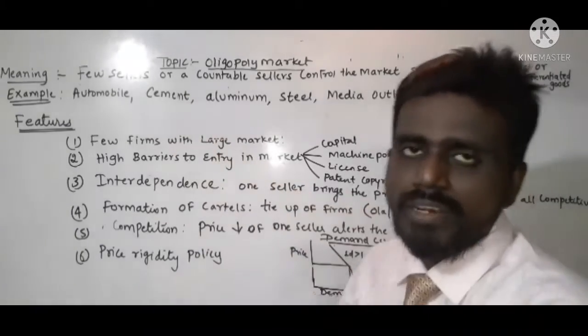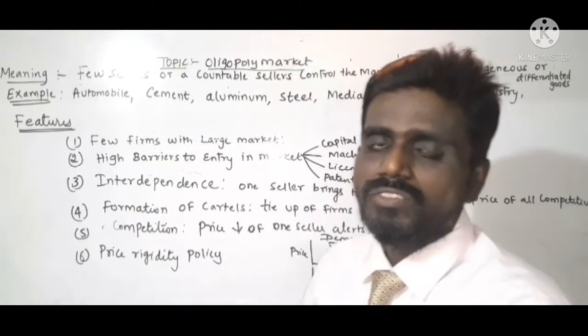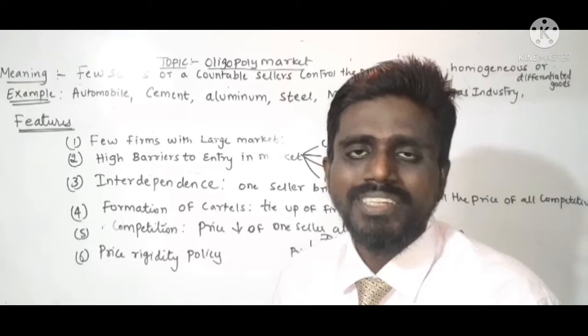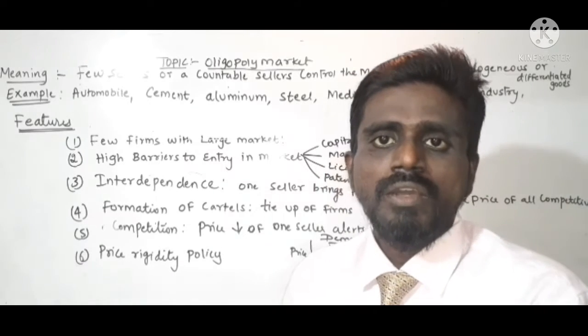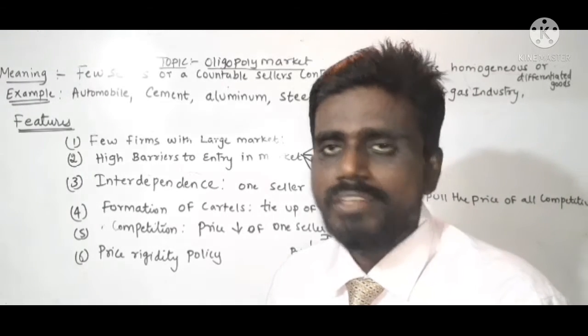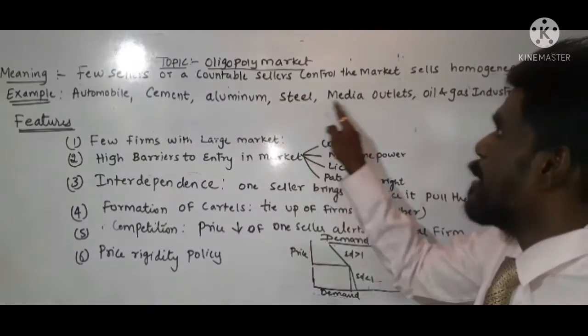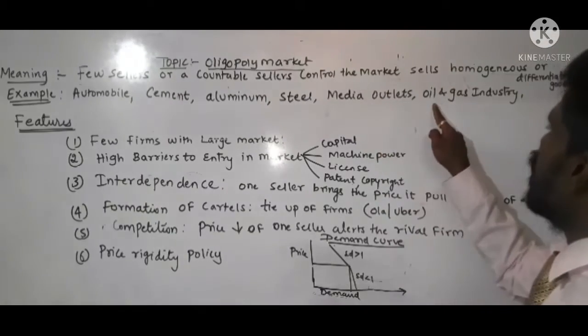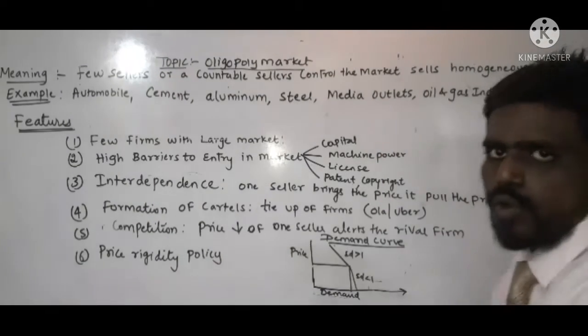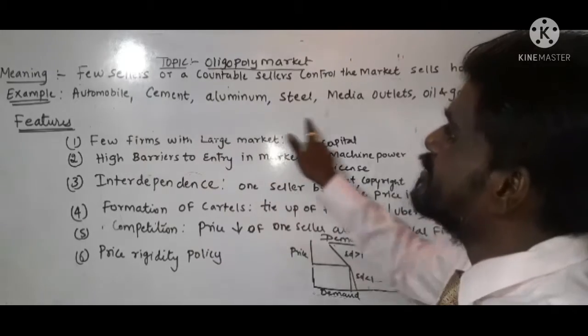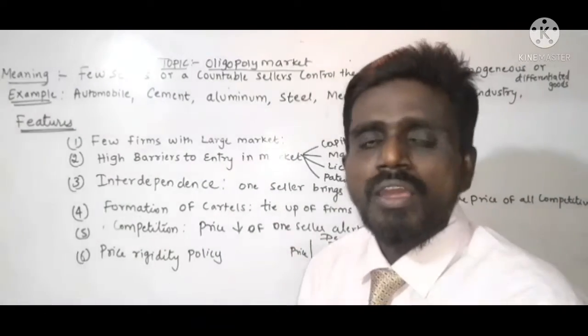Then cement industries. Cement industries means what? There are various brands of cement available: Ambuja cement, Birla cement and so on. Understood? Then aluminium industries, steel industries, media outlets, then oil and gas industries and so on. So these are the various examples of oligopoly market.